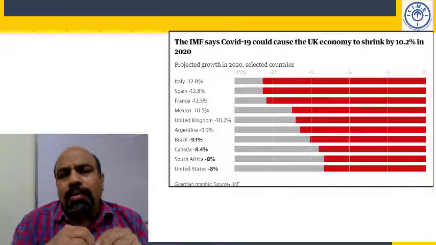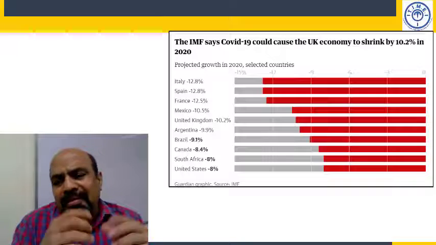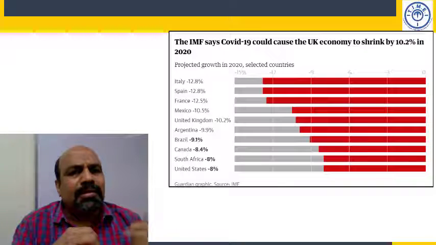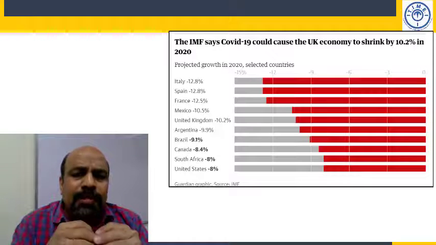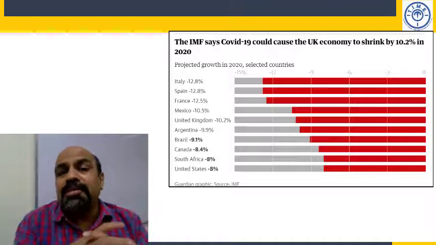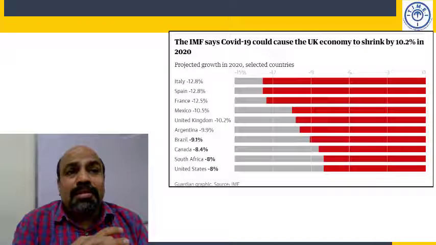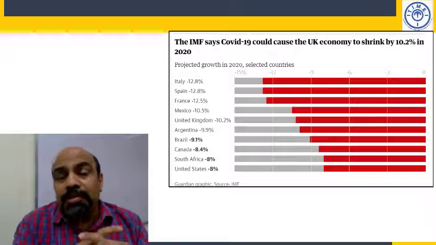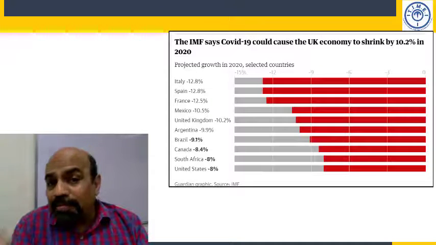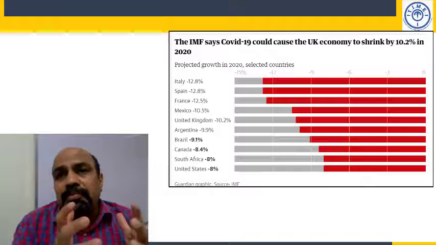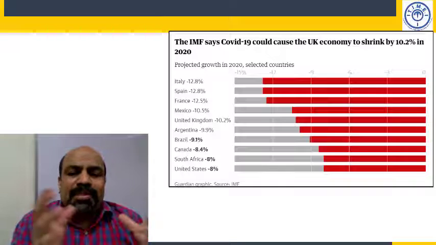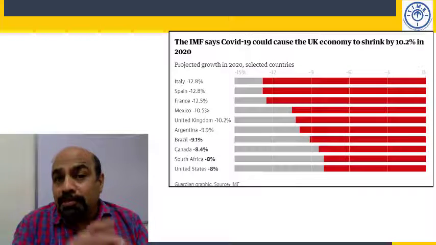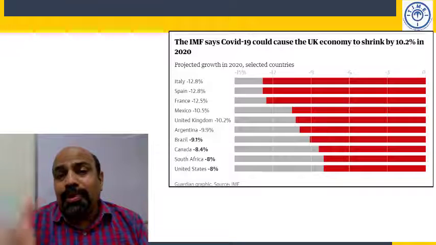But overall, the Indian economy is not doing well, and there are multiple reasons for this. As you would know, the government is squeezed for money. There isn't much money, so they are borrowing a lot. India's economy, as far as the IMF is concerned, is likely to shrink this year. The estimates vary. The World Bank says something, the IMF says another thing. We may shrink by about 2%. Some say 4%, but when they say that China is going to grow at 1.9% positive, you can't trust countries like China.